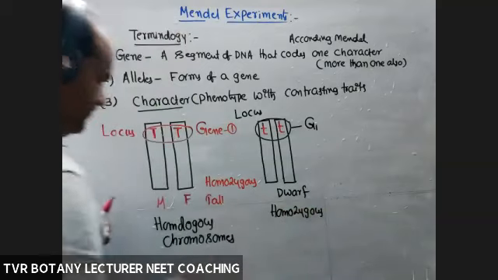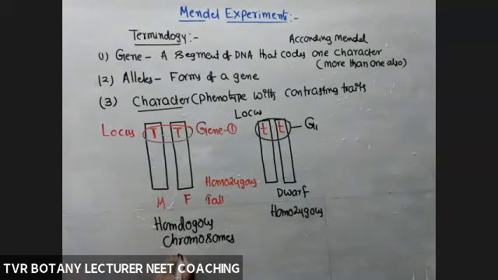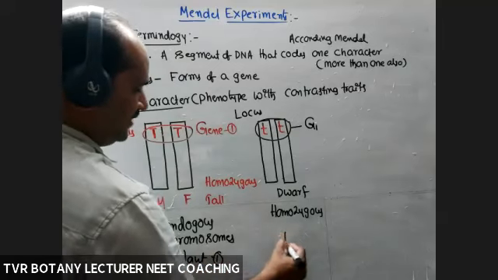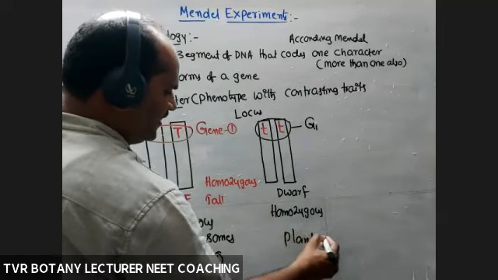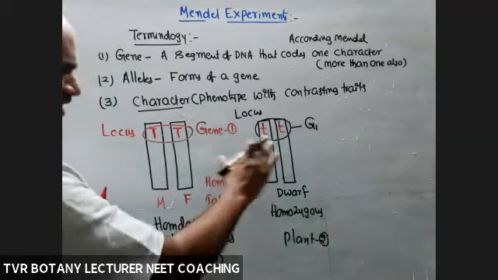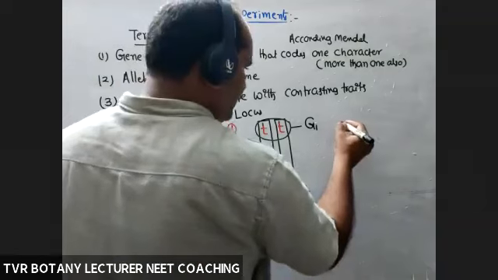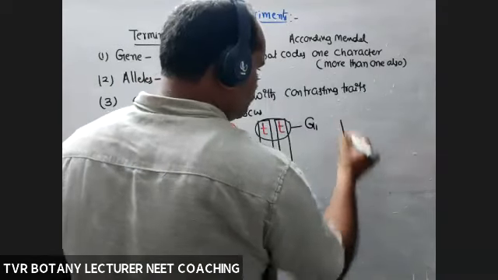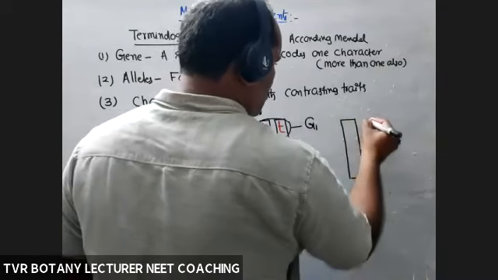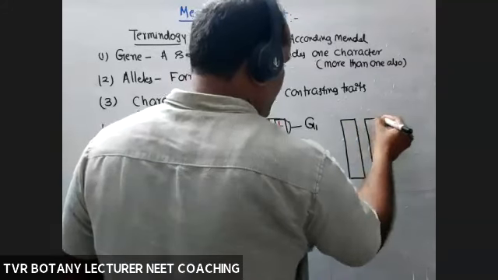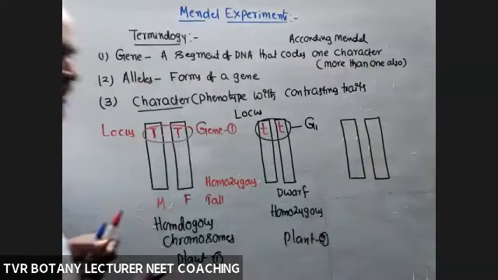This is plant 1, this is plant 2. For example, the second plant with a certain number of chromosomes; I'm giving 2 chromosomes, not all chromosomes. Next, the homologous chromosome pair in the third plant.